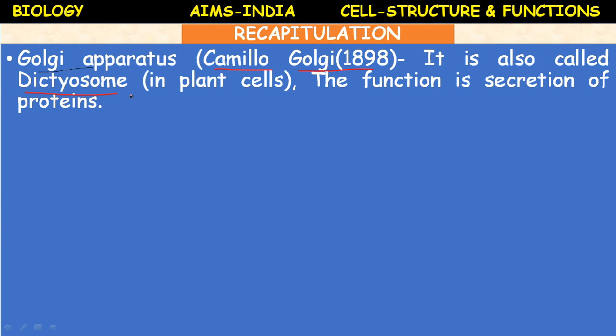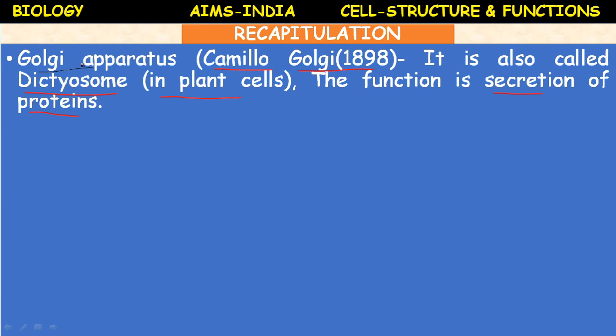Golgi apparatus is also called a dictyosome, particularly in plant cells. The function of Golgi apparatus is secretion of proteins. Mainly Golgi apparatus is secretory in function.